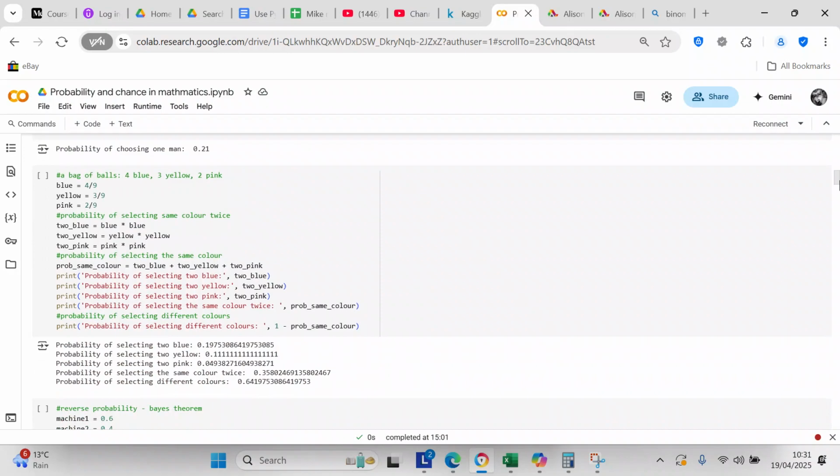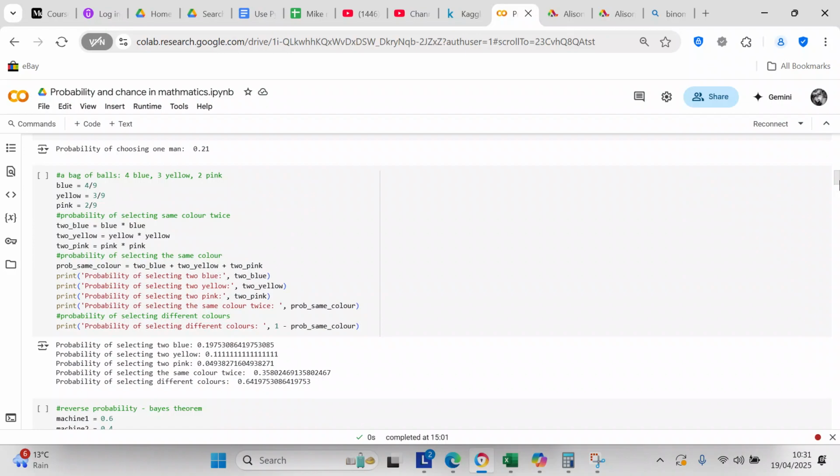And then you have the probability of selecting the same color. So probability of same color equals 2 blue plus 2 yellow plus 2 pink. And then we print off 2 blues, 2 yellows, and 2 pinks as 0.1975.